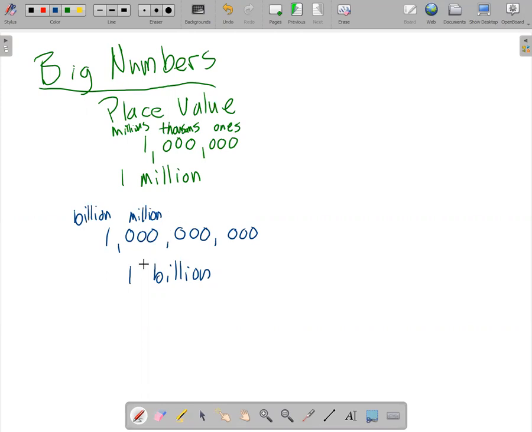But not everybody in the world does it that way. A lot of other countries go in groups of 6. I'm pretty sure France is one of these countries. So this number right here, instead of being called a billion, would be 1,000 million. And then the one we call trillion, that's what they call billion, because they go by groups of 6 instead. So a million isn't just 1,000K, not everywhere in the world.